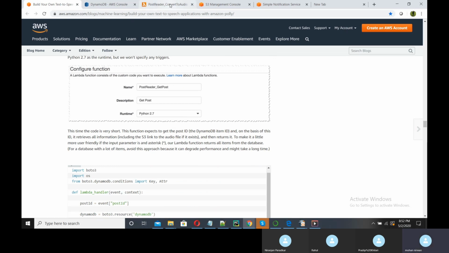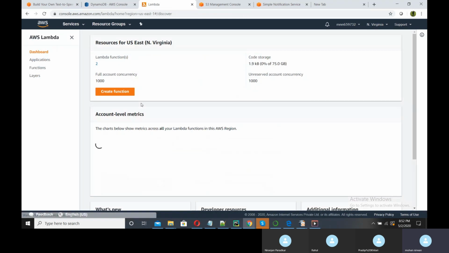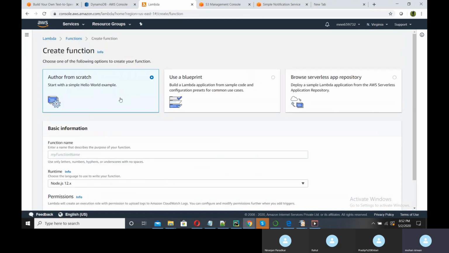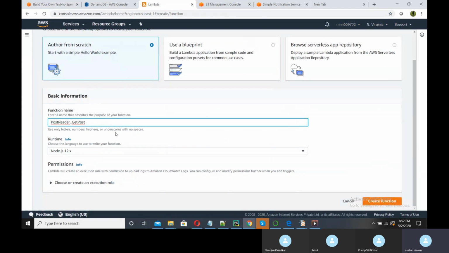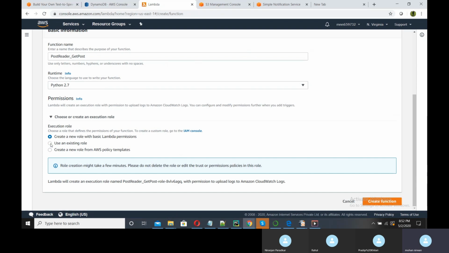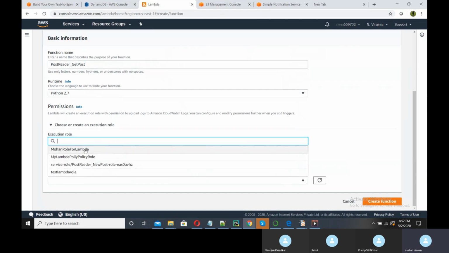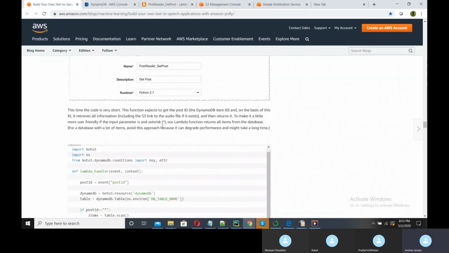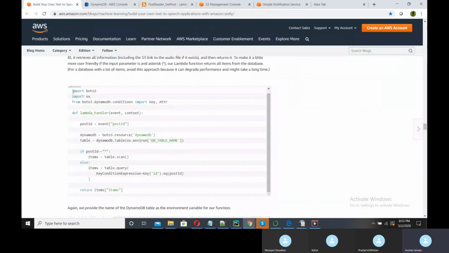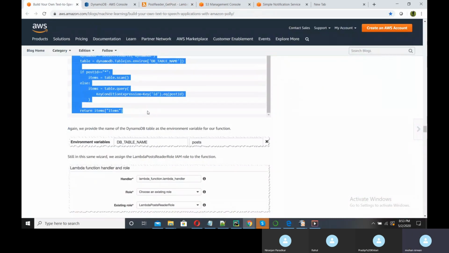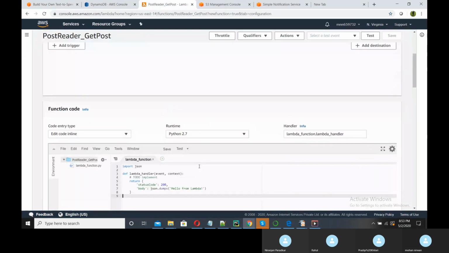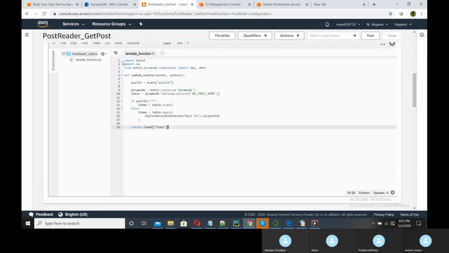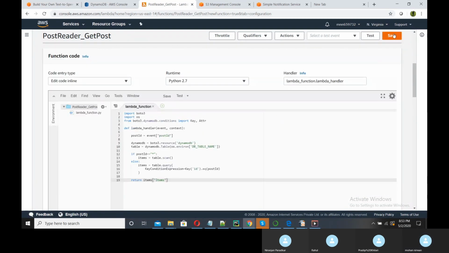Okay, so let's create one more function here. Create function from scratch. Need to give the name, post. The language is Python 2.7, and the existing role, and create function. Here the code is very small because it's just retrieving the data from the database. Save this.